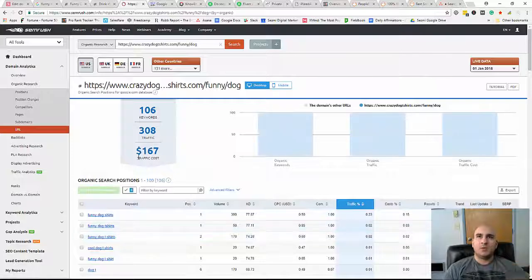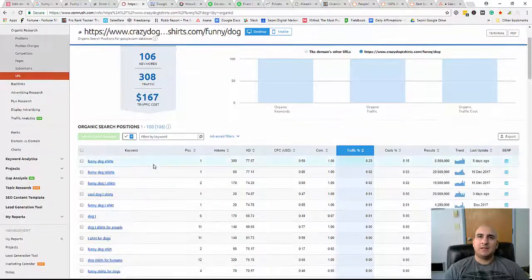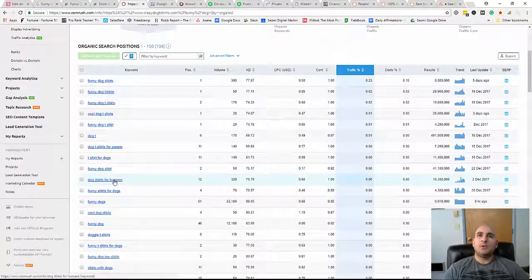All right, so we can see here this particular page is ranking for 106 keywords. They're getting about 308 traffic, okay? And we can see here all the different keywords that they're targeting. So what we would do is we would go through here and compile a list, right, of all the relevant keywords that would make sense for us to be going after.